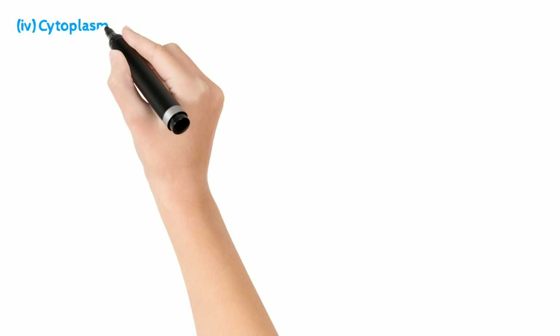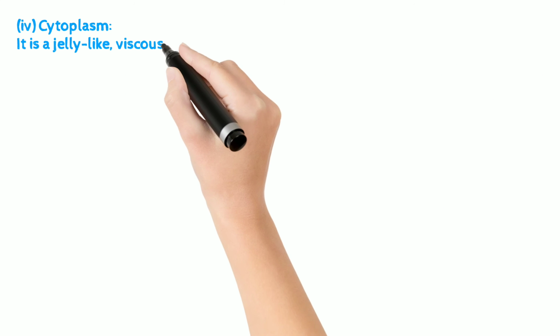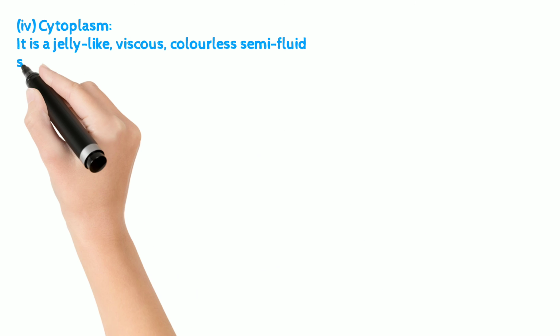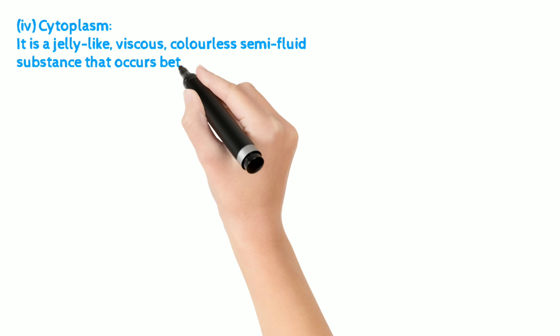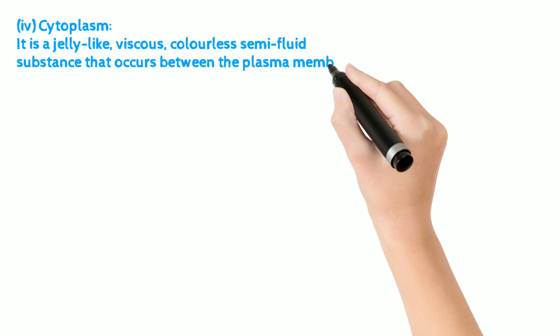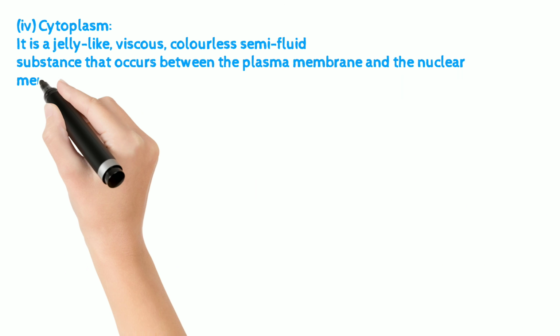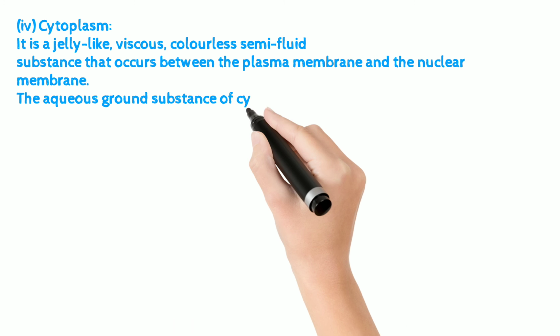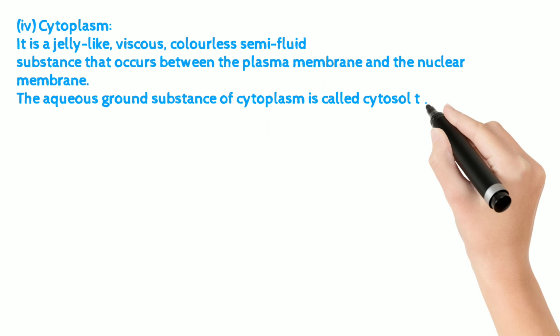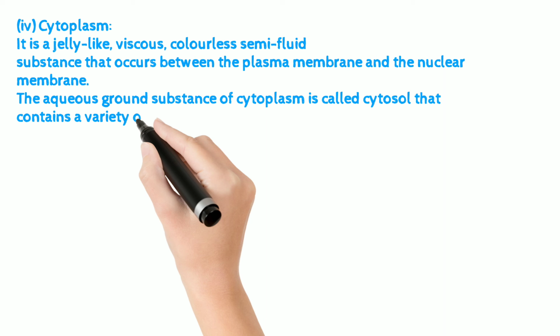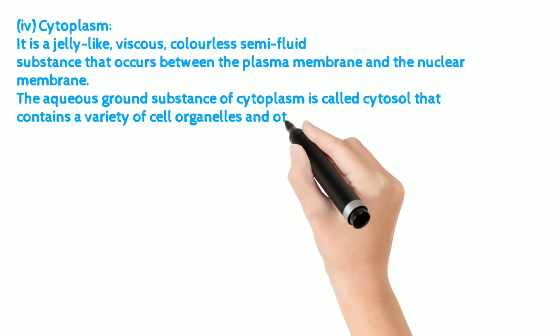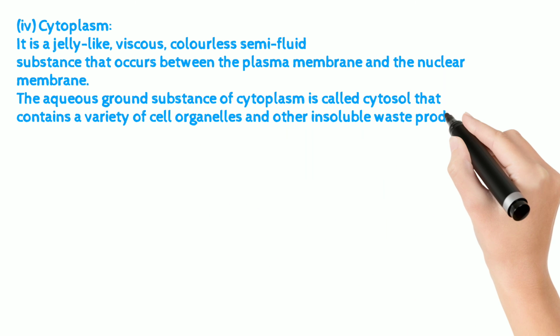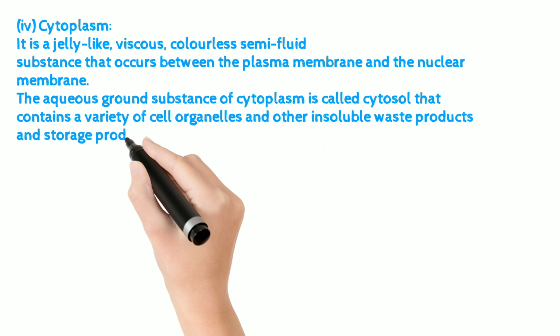Cytoplasm. It is a jelly-like, viscous, colorless semi-fluid substance that occurs between the plasma membrane and the nuclear membrane. The aqueous ground substance of cytoplasm is called cytosol that contains a variety of cell organelles and other insoluble waste products and storage products, like starch, glycogen, lipid, etc.